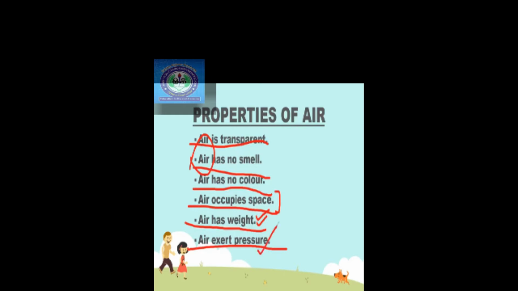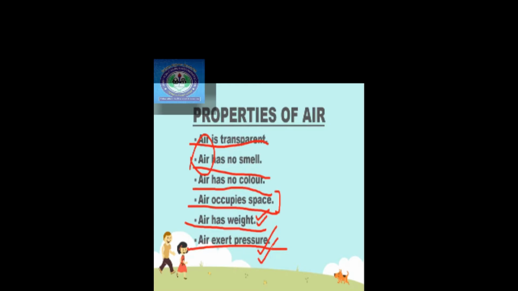And air exerts pressure is basically when you feel that something is coming on you. For example, when you are standing in water and the water is touching your feet, जब बहुत जोर से लहरें आती हैं तो आपको फील होता है that you will fall down, right? So that is the property of air, that air exerts pressure. जैसे पानी आता है तो आपको एक फीलिंग आती है कि आप गिर जाओगे, right? Because it is exerting a pressure on you. The same thing happens with air.